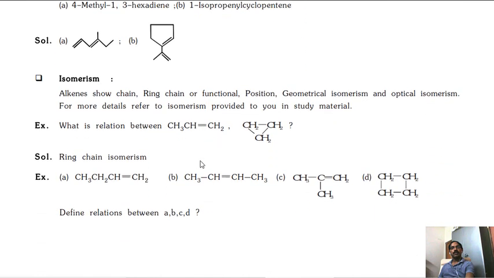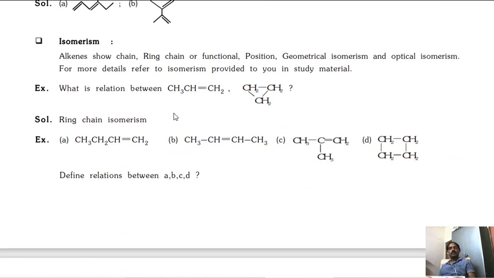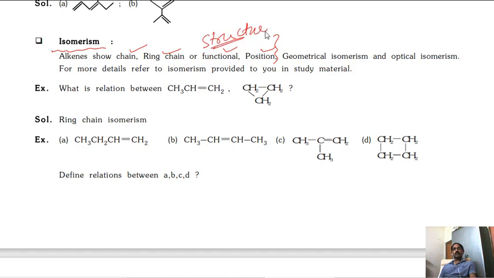Next topic is isomerism. These alkenes exhibit structural and geometrical isomerism. Alkenes show chain, ring chain, functional, and position isomerism. These all come under structural isomers. Then geometrical isomerism and optical isomerism. For more details, refer to the isomerism material provided to you in the study material. Yes, we already discussed separate videos for isomerism, geometrical isomerism, optical isomerism, and structural isomerism.